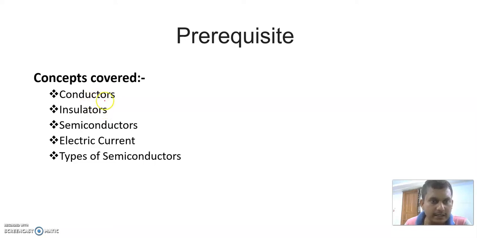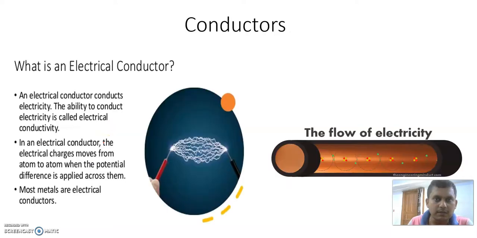First is what is a conductor, what is the property of the conductor, then insulator, then the semiconductor, then the electric current, and then types of semiconductor. So we will start. What is the conductor? Conductor means an electric conductor conducts electricity. The ability to conduct electricity is called electrical conductivity.